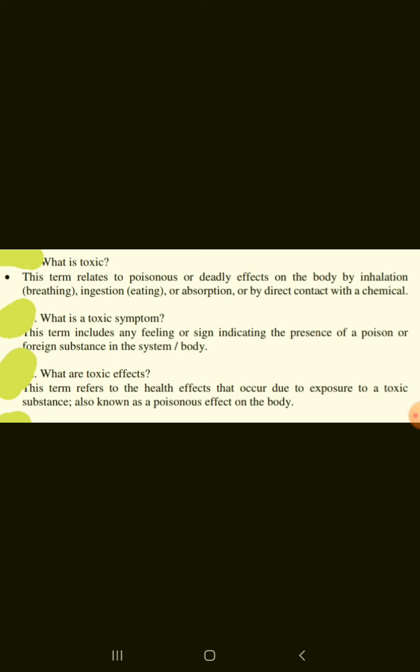What is a toxic symptom? This term includes any feeling or sign indicating the presence of a poison or foreign substance in the system or body. What are toxic effects? This term refers to the health effects that occur due to exposure to a toxic substance, also known as a poisonous effect on the body.